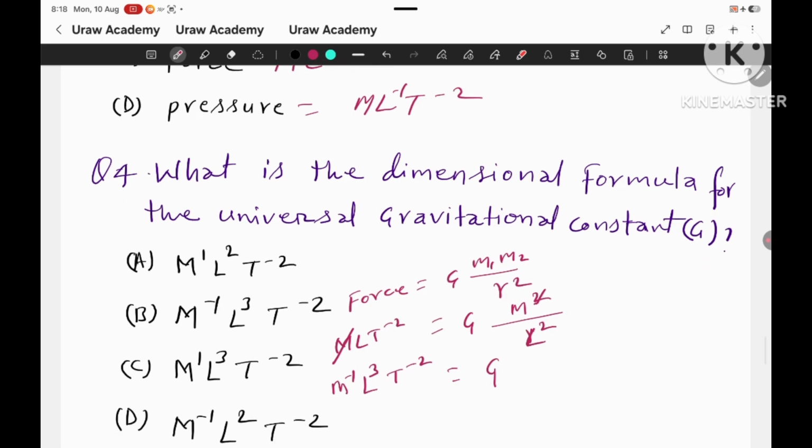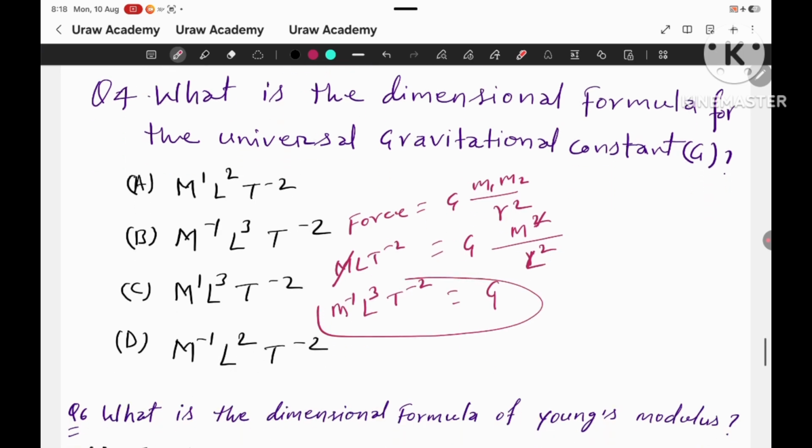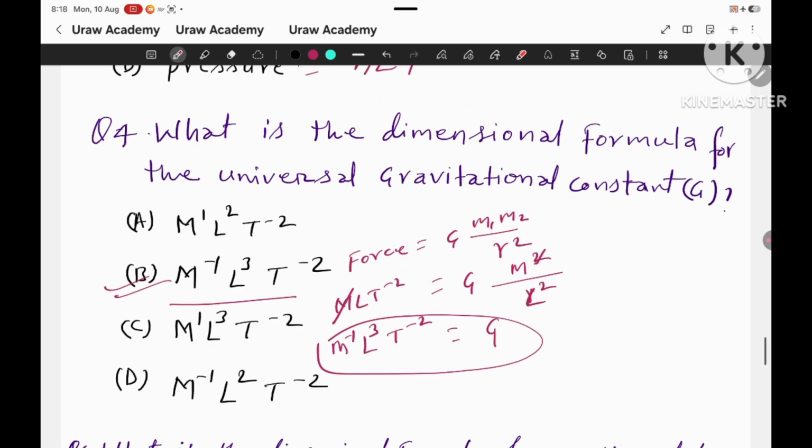So the answer is M^-1 L^3 T^-2, which is equal to G. So for this, the correct answer is option B.